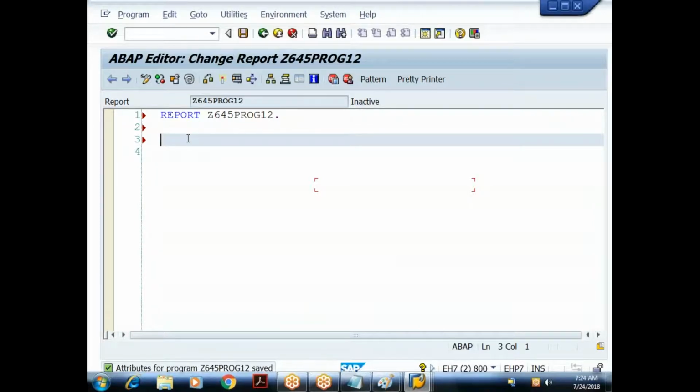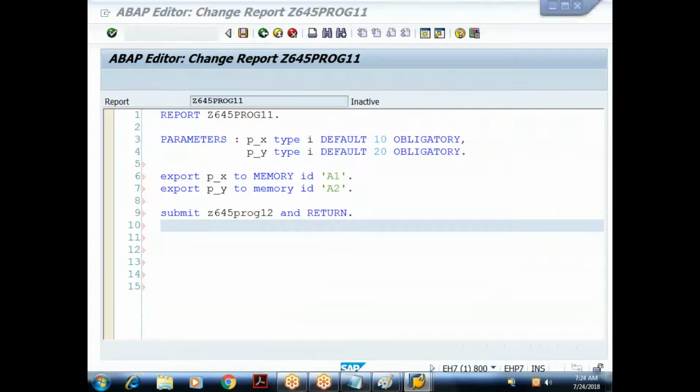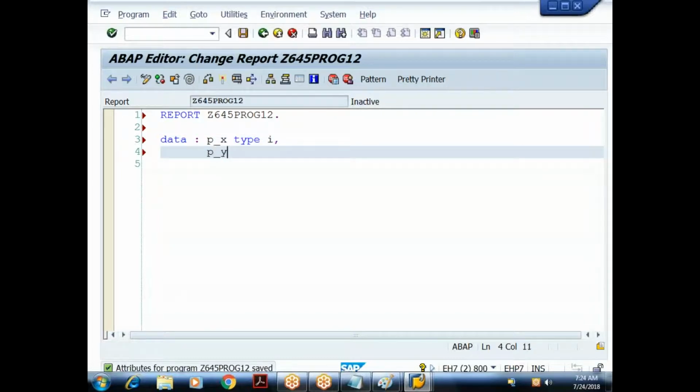I am not using parameters here. Why? The parameters statement will generate a selection screen, and a selection screen is for reading the input. I don't want to use parameters, because already we have read the input. I just want the values to be referred in the target program. So how do you declare a normal variable? Data, but make sure that the variable names are the same as in the source program. So p underscore x type I, and p underscore y type I.